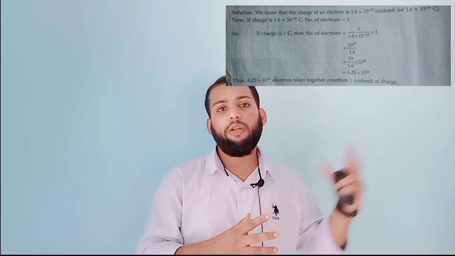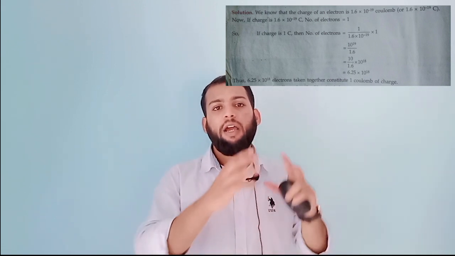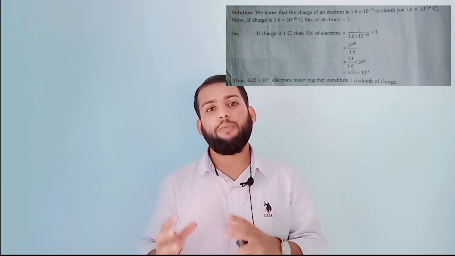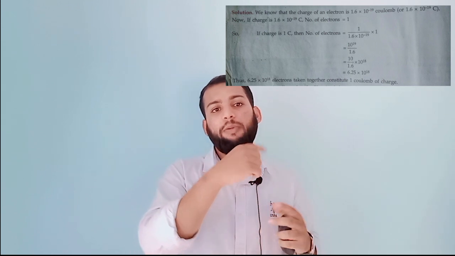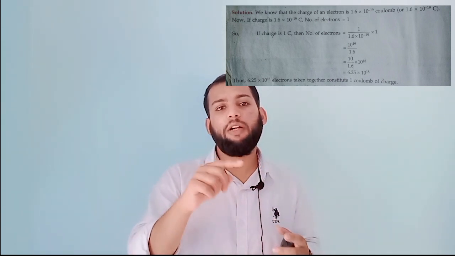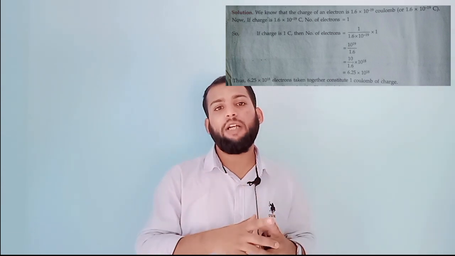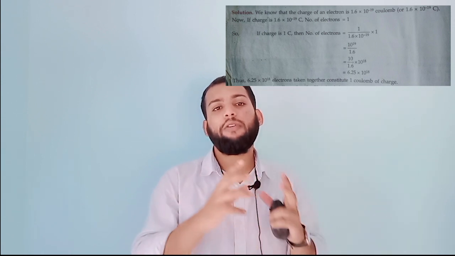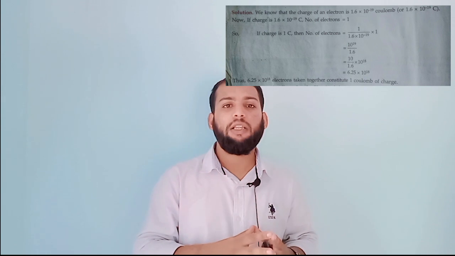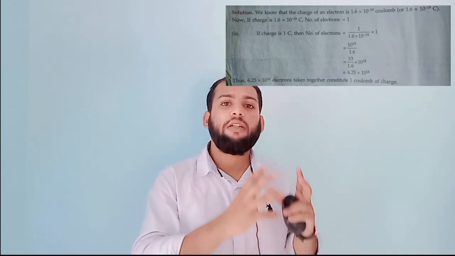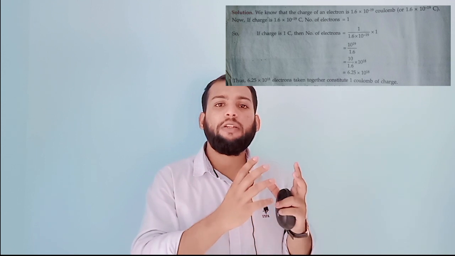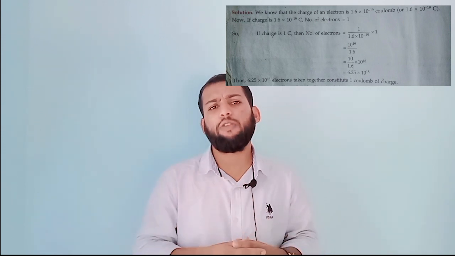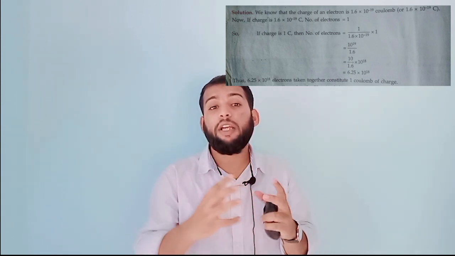You can look at that problem on this side. For an easy way, we take the 10 raised to minus 19 from the denominator to the numerator. Then it becomes 10 raised to 19 divided by 1.6. When we calculate, the result is 6.25 into 10 raised to 18. That means 1 Coulomb charge contains 6.25 into 10 raised to 18 electrons. A huge number of electrons is in 1 Coulomb charge.